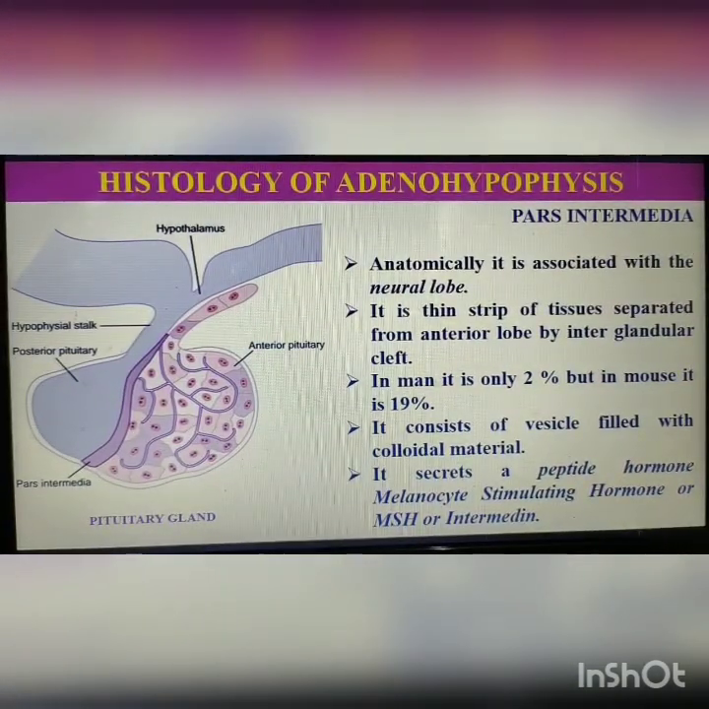And the last is pars intermedia. Anatomically, it is associated with the neural lobe. It is a thin strip of tissue separated from the anterior lobe by the intraglandular cleft. This part is called pars intermedia. In this figure, the purple colored structure is called pars intermedia. In man, it is only 2%, but in mouse, it is 19%. It consists of vesicles filled with colloidal material. It secretes a peptide hormone, melanocyte stimulating hormone, or MSH, or intermedin.